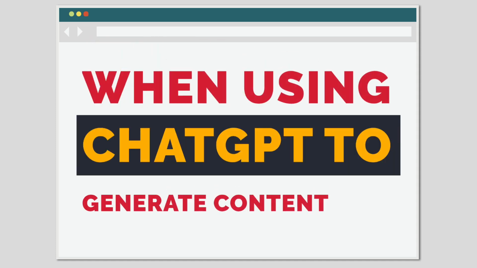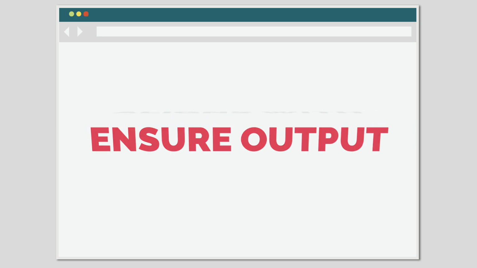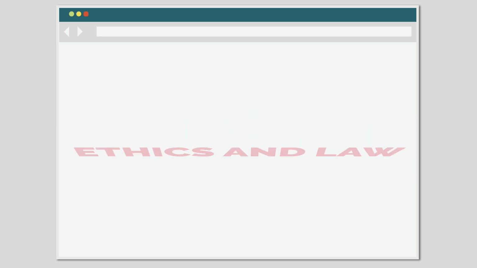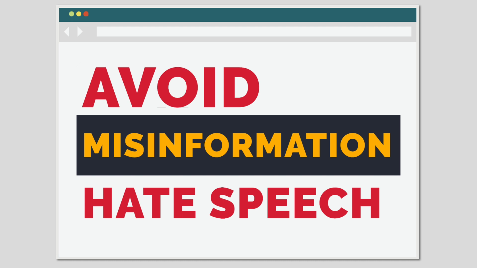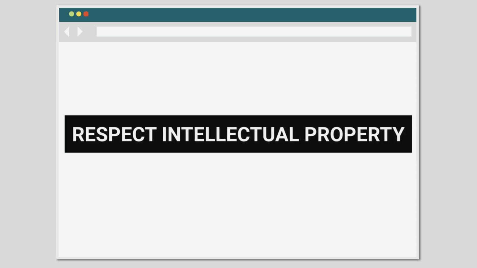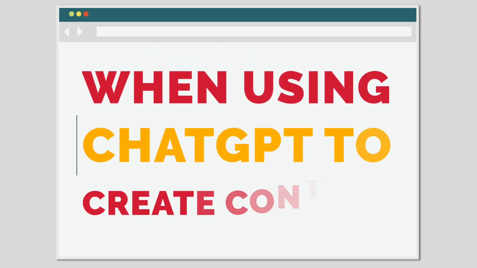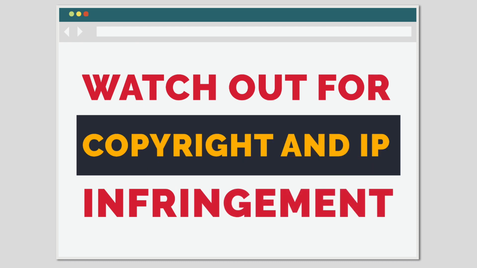Another ethical consideration is content responsibility and accountability. When using ChatGPT to generate content or information, ensure that the output aligns with ethical and legal standards. This includes avoiding generation of content that promotes misinformation, hate speech, discrimination, or other harmful materials. And finally, respect intellectual property. When using ChatGPT to create content or derive insights, be mindful of potential copyright and intellectual property infringements.